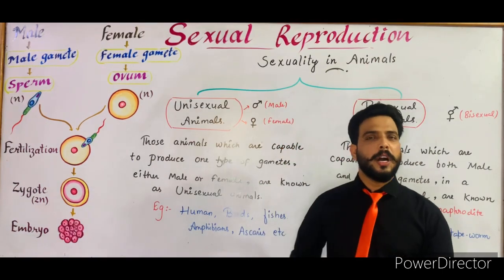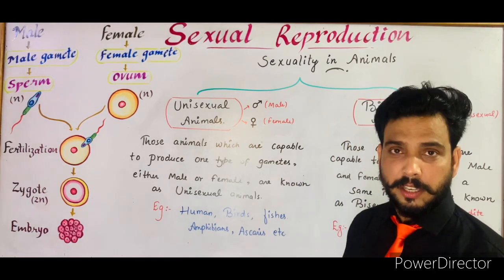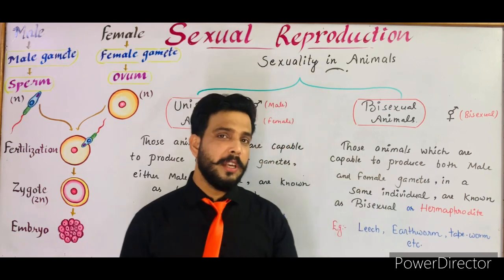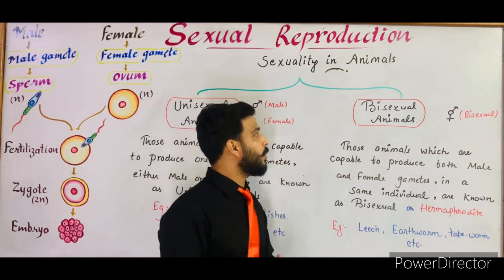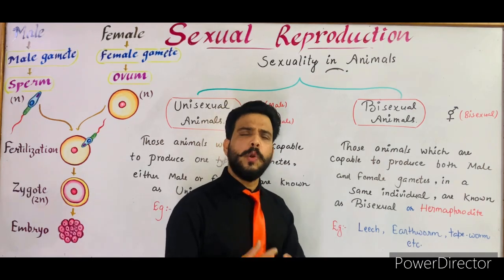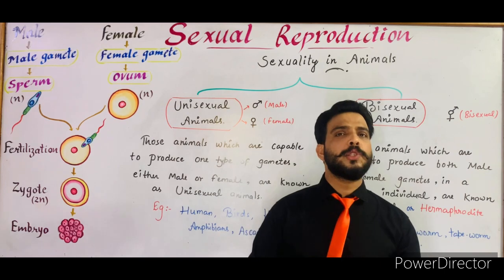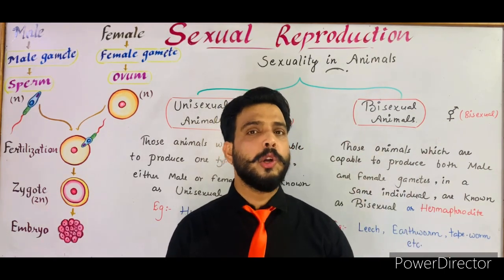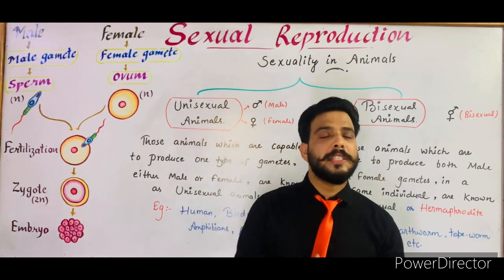Okay students, so after the plants, now I will tell you about the sexuality in animals. On the basis of sexuality, the animals are of two types. The first one are the unisexual animals and the second one are the bisexual animals. Now what is the meaning of unisexual and bisexual? When an animal consists of only one type of sex organs, either male sex organs or the female sex organ, then this animal is termed as the unisexual animal.